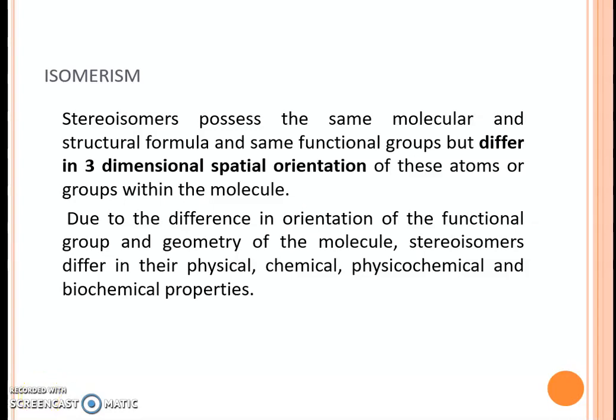Next property is isomerism. Isomers have the same molecular and structural formula and also the same functional group, but they differ in the three-dimensional arrangement. That is, the orientation of atoms in space is different. Due to the difference in orientation of the functional group and geometry of the molecule, stereoisomers differ in physicochemical and biochemical properties.